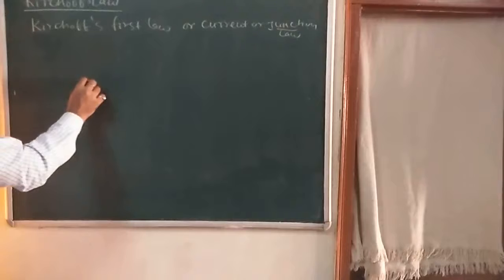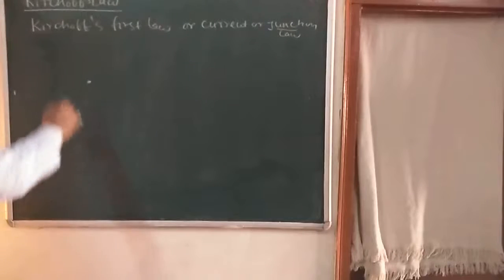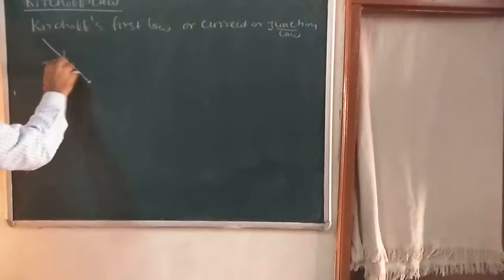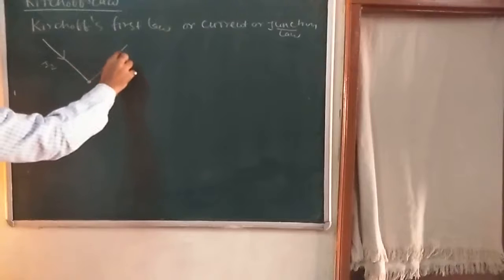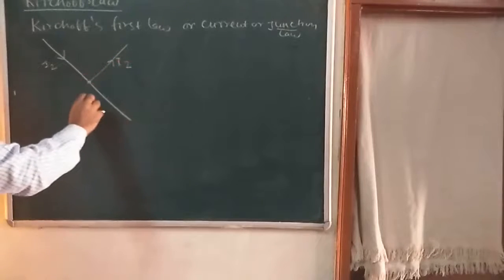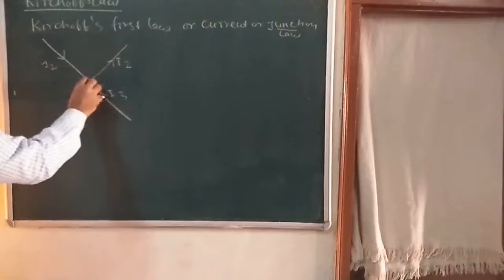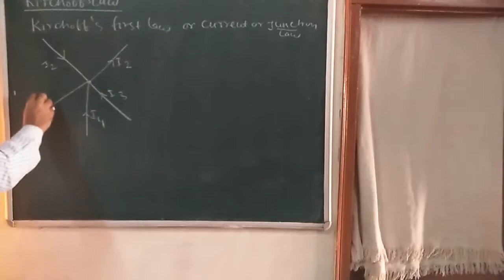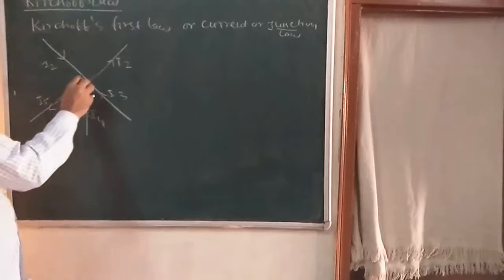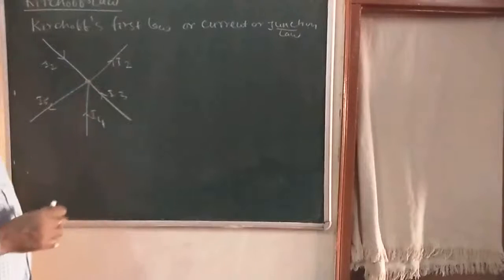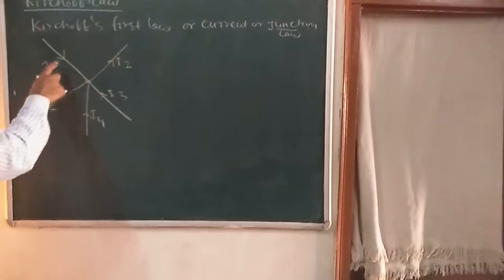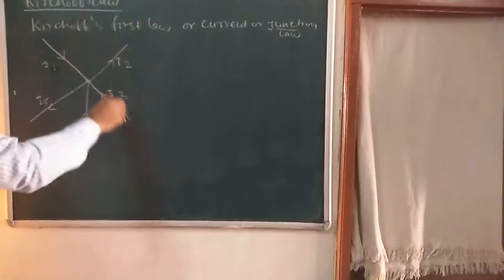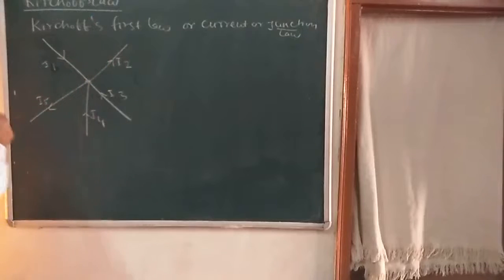For that I am taking here a point, say, at which the current is coming. Say I1 current is coming here, I2 current is going from here, similarly I3 current is coming from here, similarly I4 current is coming from here, and I5 current is going out from here. Here is a point called junction. So what we are observing here: I1 is coming, I2 is going, I3 is coming, I4 is coming, and I5 is going.